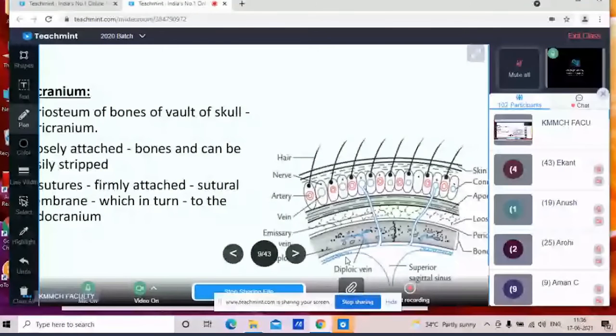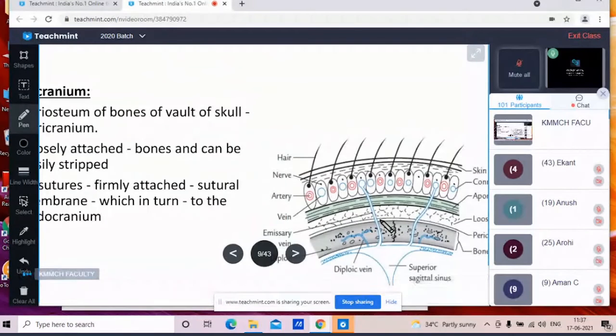Okay, so you can say this pericranium is fixed to the suture line. So if an infection happens over one part and some fluid collects below the pericranium, it cannot go to the other side because this pericranium is adherent to the suture line. Okay, so again, there are other conditions where infections can spread. There are clinical conditions called caput succedaneum and cephalohematoma. So that difference we will see.